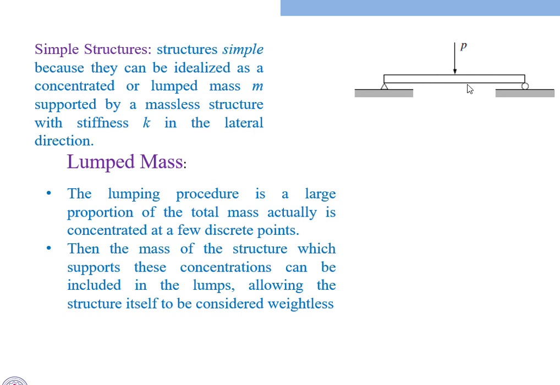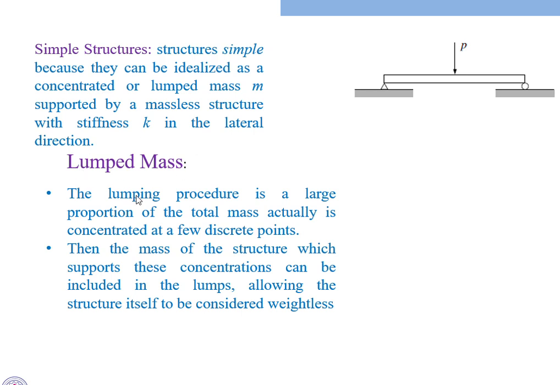The stiffness of that massless structure is K, which we assume in the lateral direction. This one is called the simple structure, where we are not dividing the mass into different parts. We assume the total weight, the total mass of the body, as a single mass, a lumped mass system. This is what we take as a simple structure.